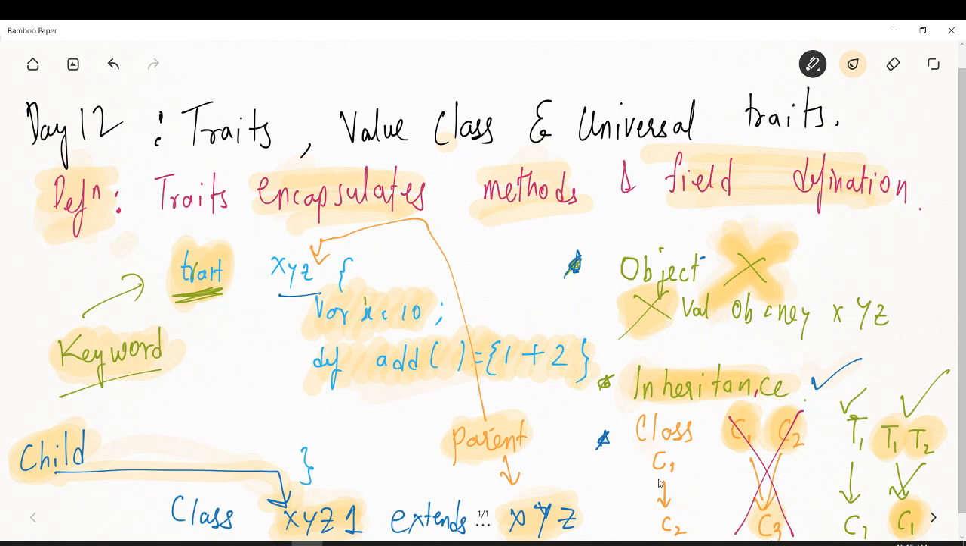Class C1 is extended by C2. So this is a parent, this is a child. Possible. C2 can only extend one parent class, C1. It is possible. C1 and C2 were parents, C3 was a child trying to extend two classes. Is it possible? No. But for trait, if it is extending two traits, is it possible? Yes. Great.